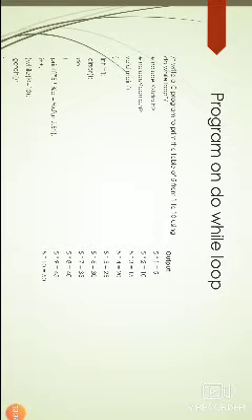Here the printf statement 5 * 4 equal to 20. So 5 * 4 is equal to 20 will be printed. Again the i value will be incremented. Now the i value will be 5. 5 less than or equal to 10, the condition is true.